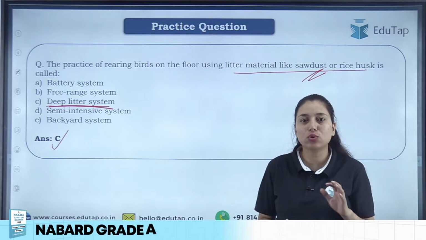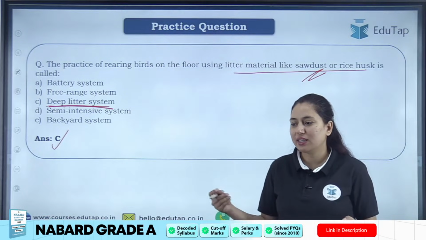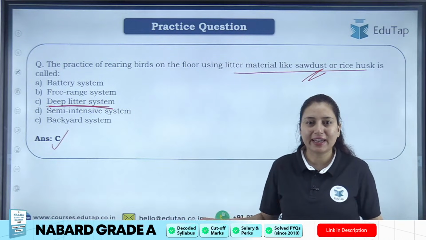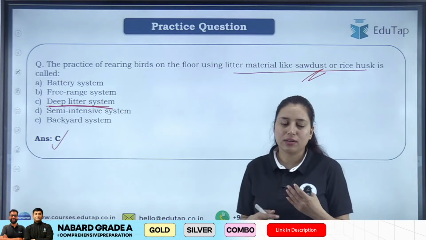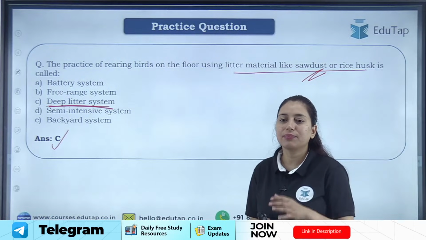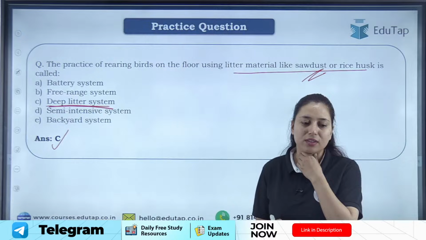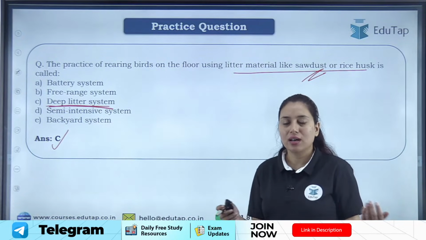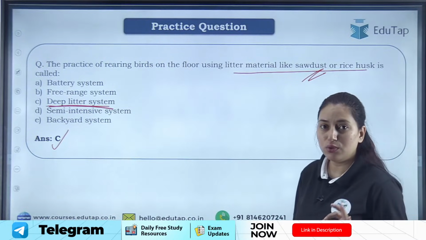We need to replace it, because after a few days the excreta of birds will be lying around over this dust. So we need to replace it regularly at a particular time interval, so that there is no disease spread and no unhygienic condition in the poultry, right? So this is the deep litter system. You have to learn this.